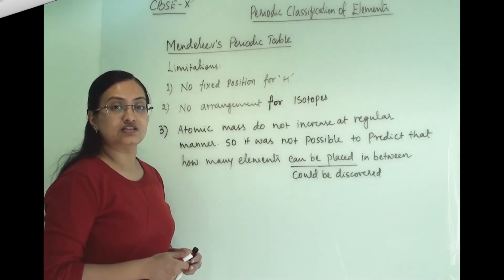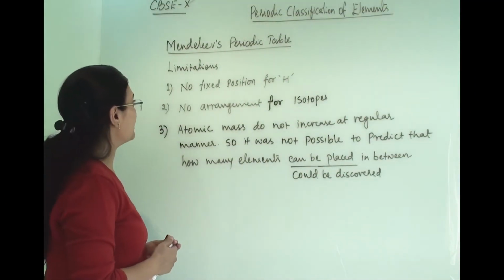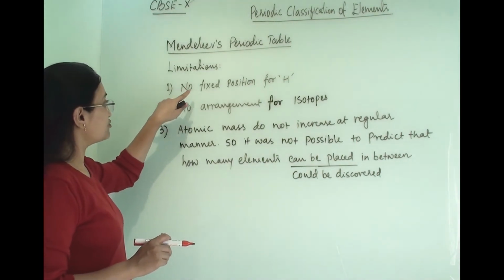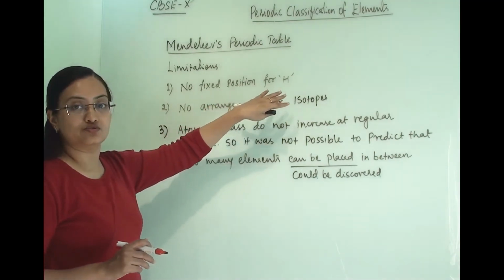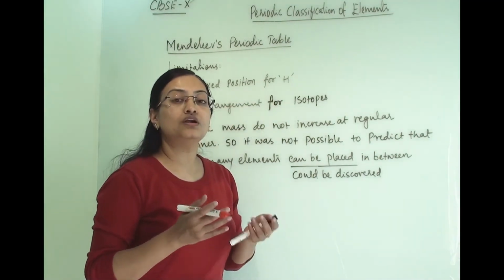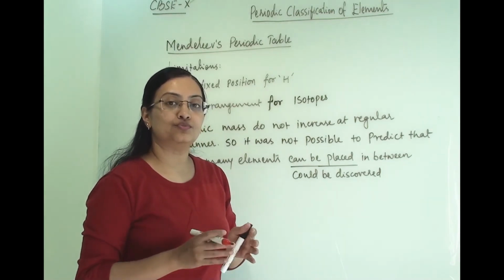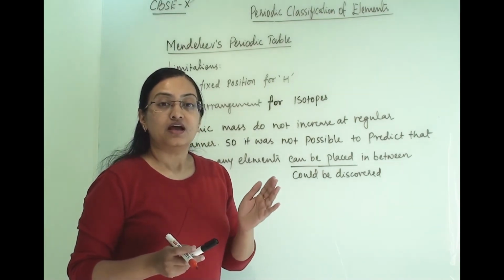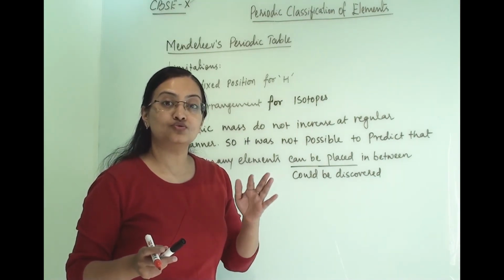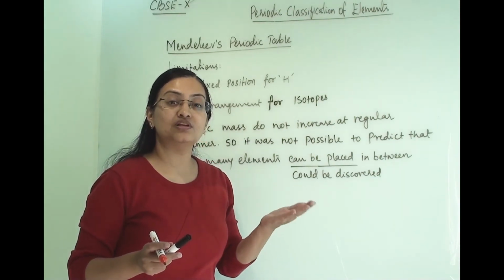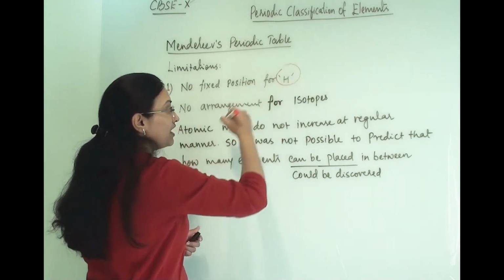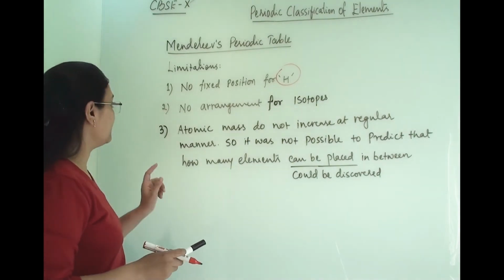Let us discuss the limitations of Mendeleev's periodic law or periodic table. The first is that there was no fixed position assigned to hydrogen. Mendeleev could not decide the position of hydrogen, because hydrogen has a dual nature and shows properties similar to halides and also similar to alkali metals. So there was no fixed position for hydrogen in his periodic table.